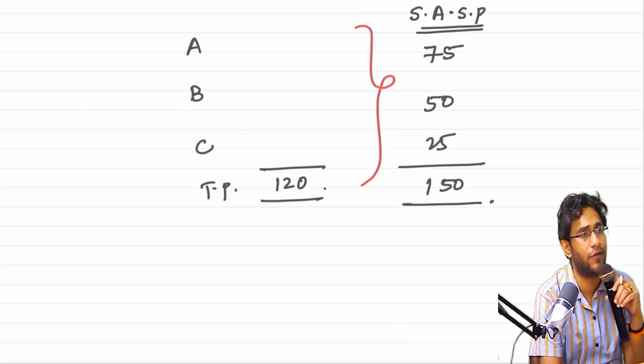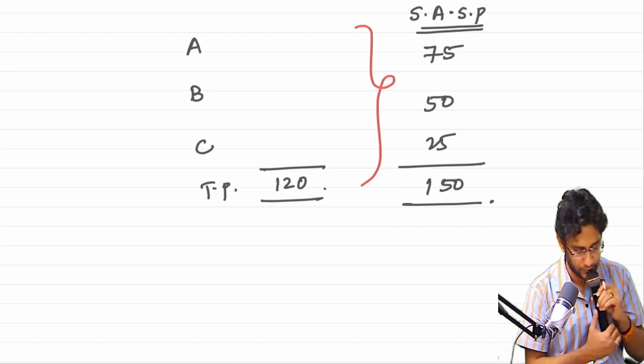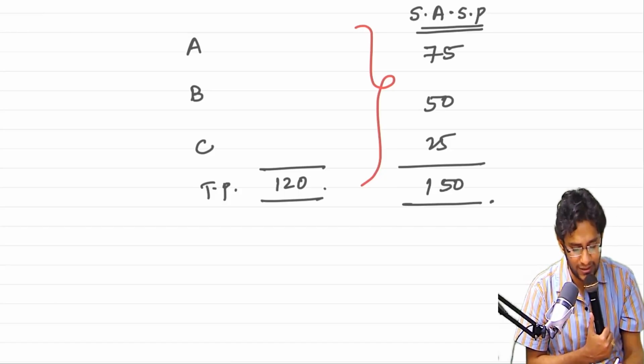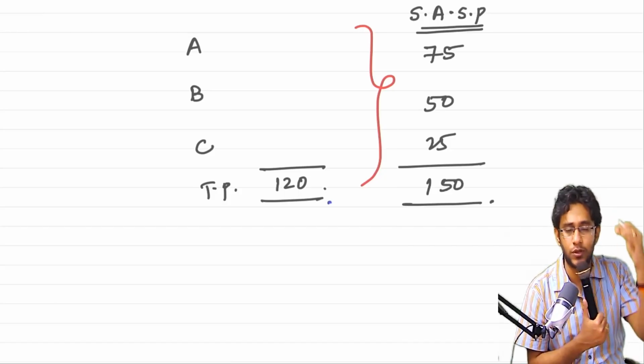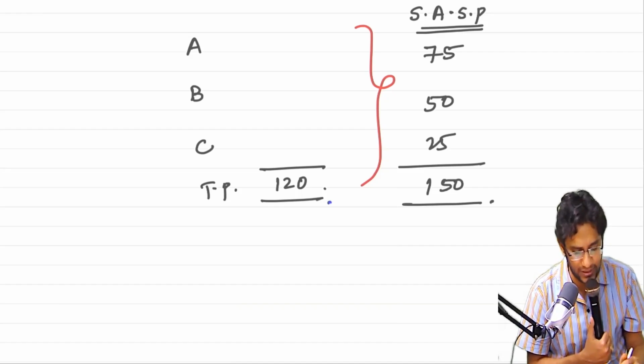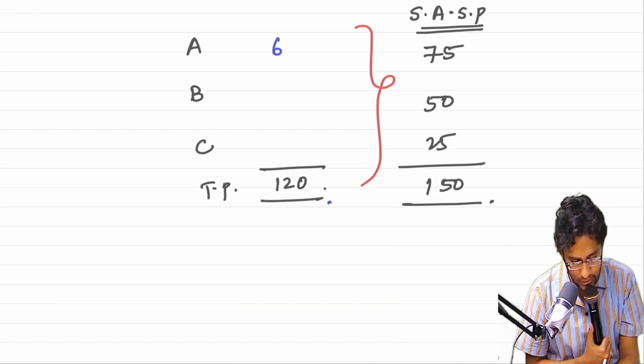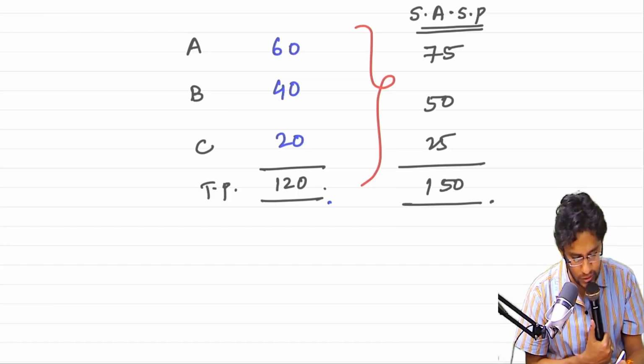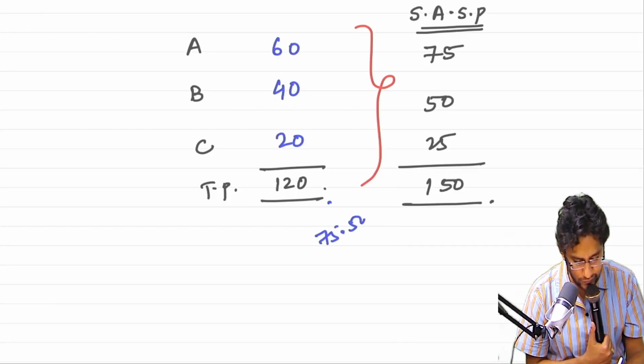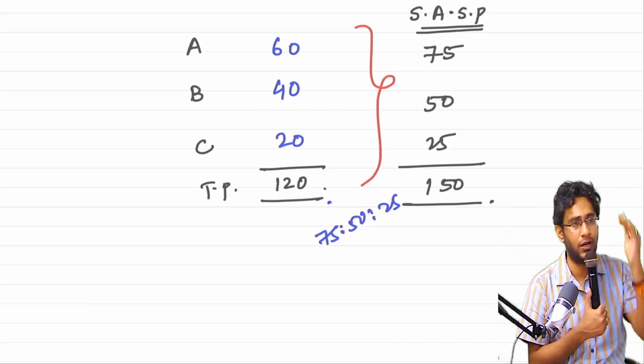Okay, that means you gave a discount of how much? 30. Whatever the standard says, the transaction price should be allocated in the ratio of SASP. If you allocate now, what are the answers you are getting? 60, 40, 20. This is which ratio? 75 is to 50 is to 25. That is 3 is to 2 is to 1, the ratio allocated.